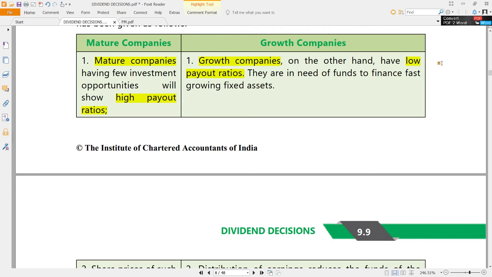Whenever they get profits, give to the shareholders with a high payout ratio, no problem. They can afford that. A highly rich person who has a lot of money can afford to give something to charity on a big scale. But a small person who has not much in reserves can, of course, according to his mentality, give some donations to others. But at the same time, it will be difficult for him to raise finance later after he donates everything and then searches for money, then nobody might help him.